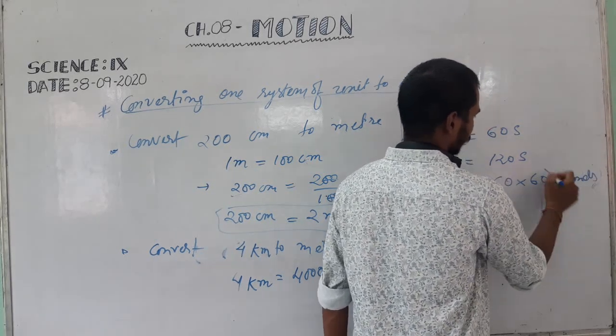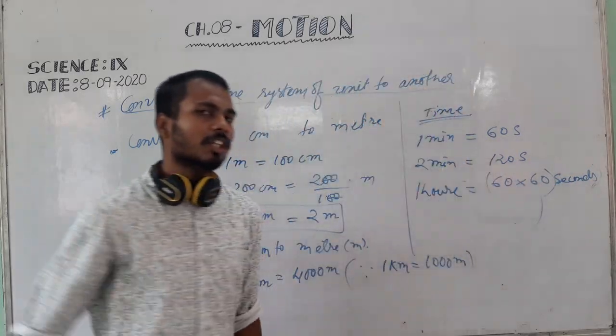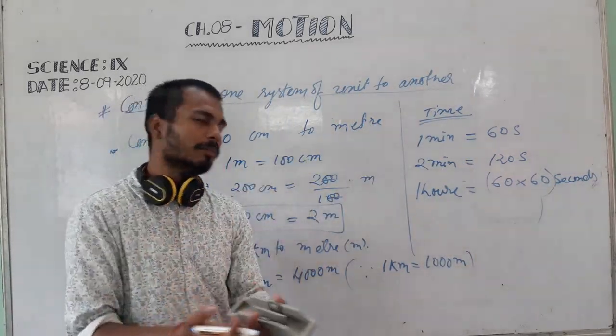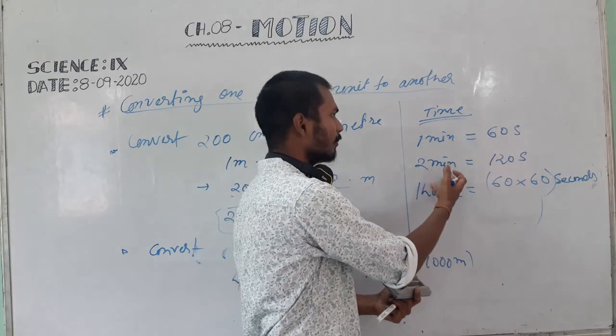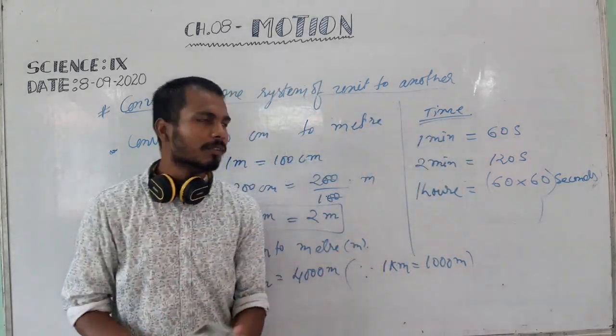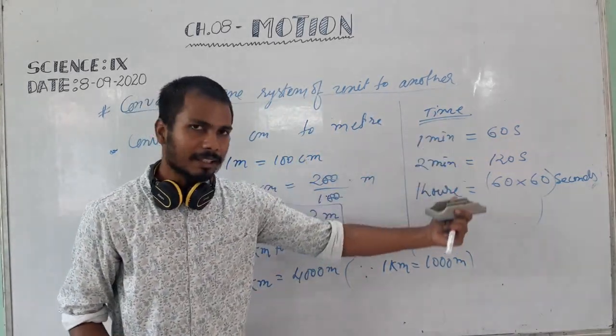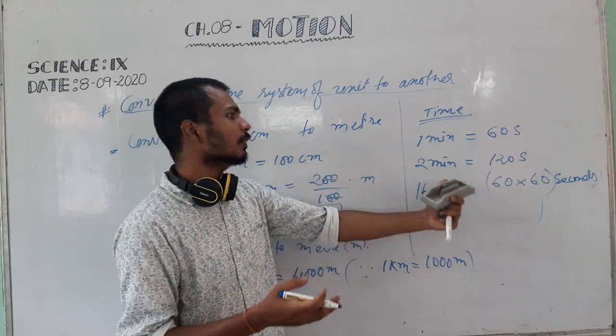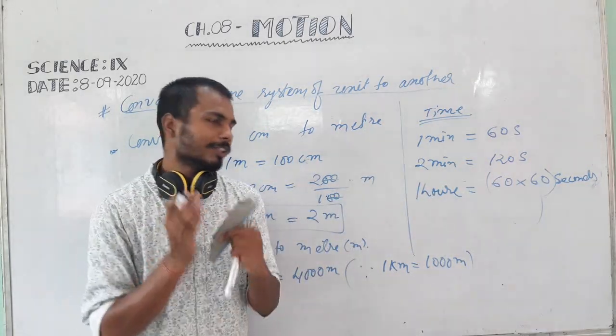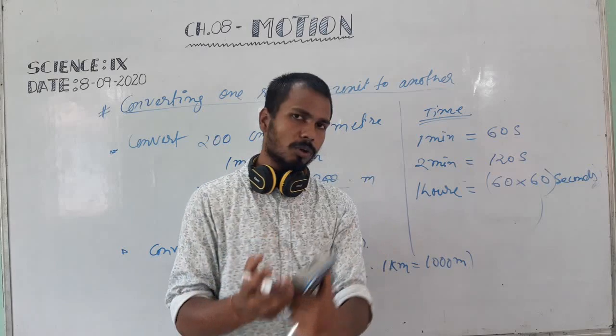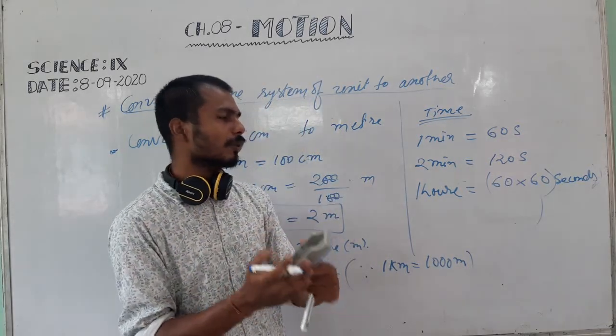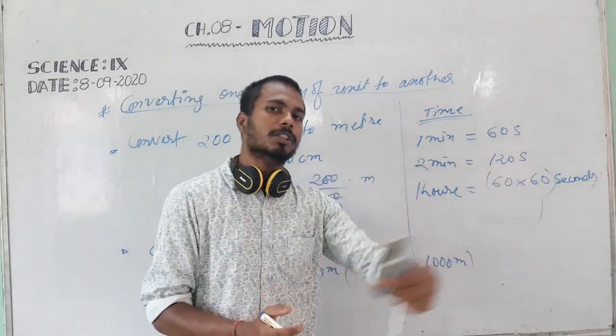Second is the SI unit of time. So every time in calculation, if the time is not given in second, then you have to convert that time into second. So these are some basic concepts. You should know how to convert a quantity from one unit system to another.